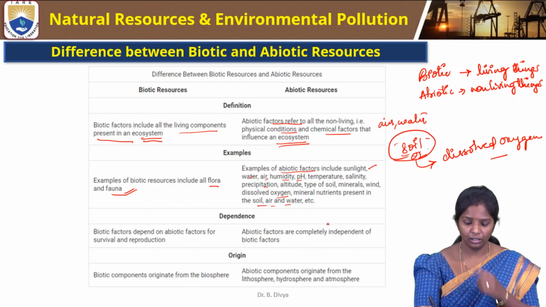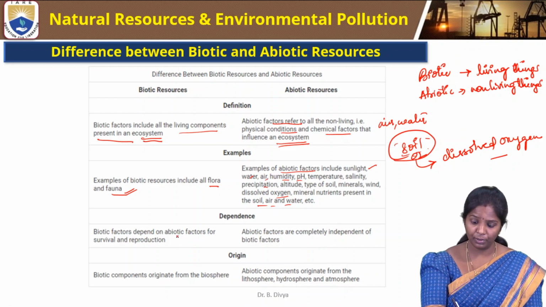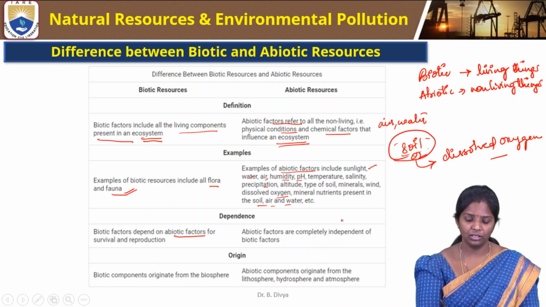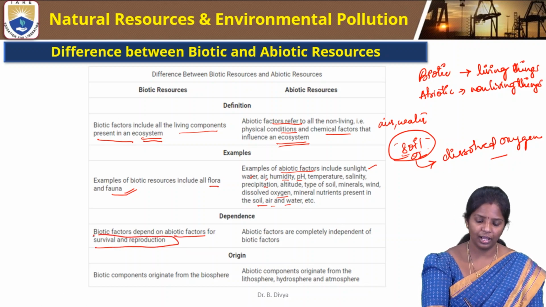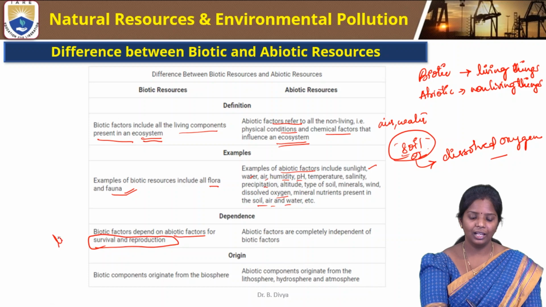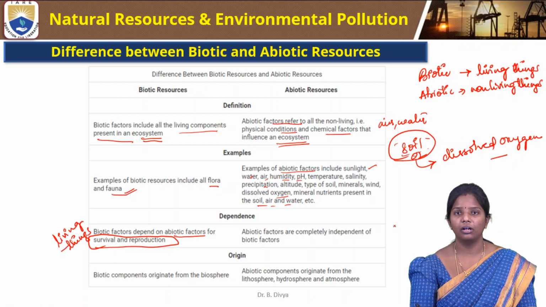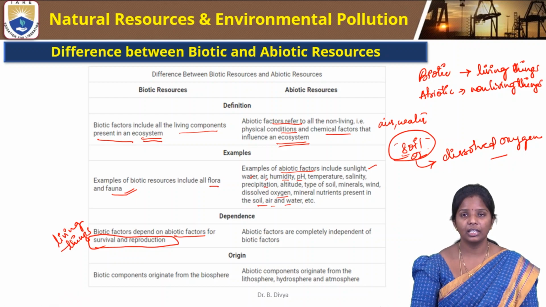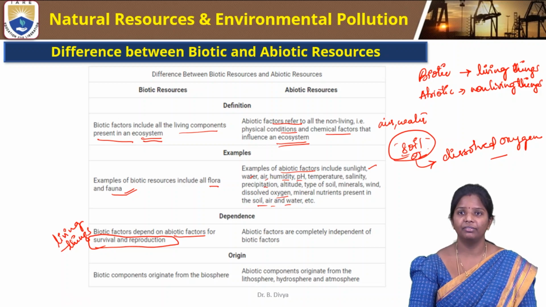So how does it depend? Biotic resources depend on the abiotic factors for survival and reproduction, because living things have the capability of reproduction. So their number or availability depends on the survival and reproduction of living things.